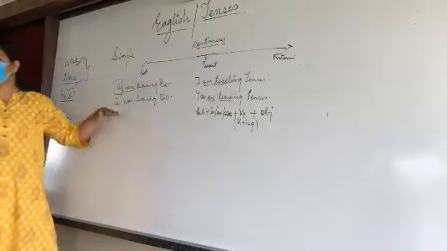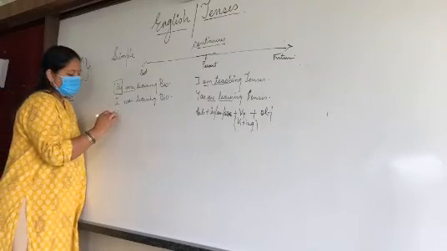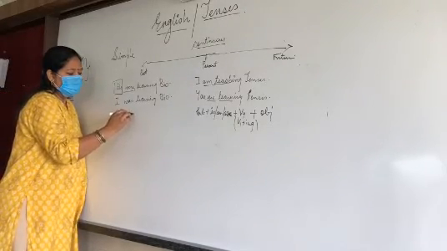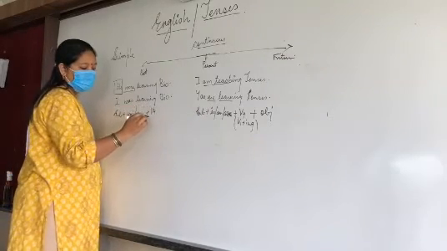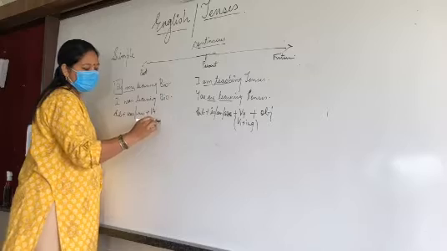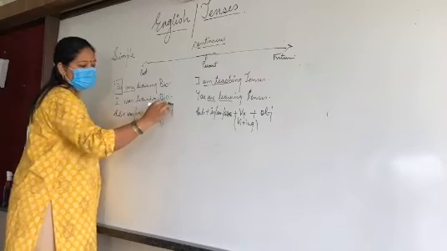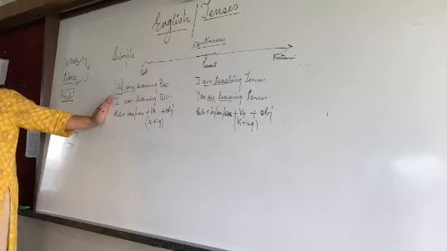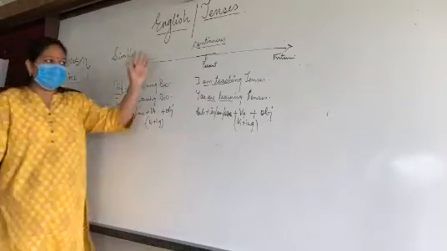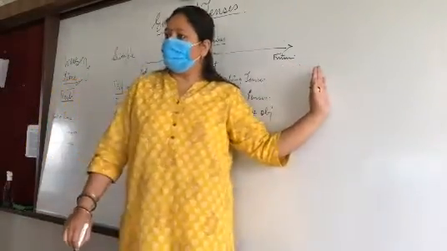So the structure is subject plus was, were plus V1 plus ing plus object. Easy? This is a point of time given to you that you are reporting. The same function will apply over here.